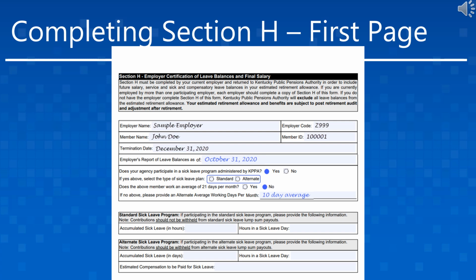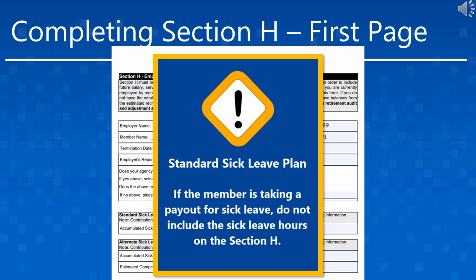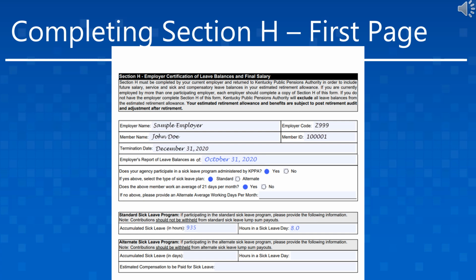If the employer participates in the standard sick leave program, mark the appropriate radio buttons and then provide the accumulated unused sick leave in hours and the hours in a sick leave day. If the member is taking a payout for sick leave and the employer participates in the standard sick leave program, do not include those hours on the Section H and do not report the payout amount for the sick leave to KPPA. If the employer participates in the alternate sick leave program, provide the accumulated unused sick leave in days, followed by the hours in a sick leave day.